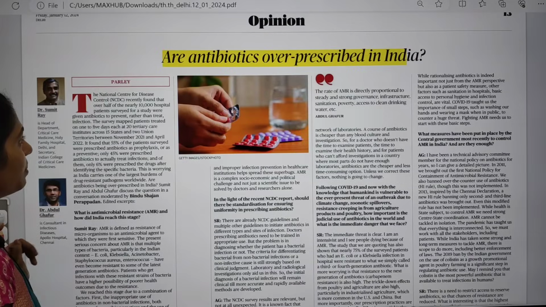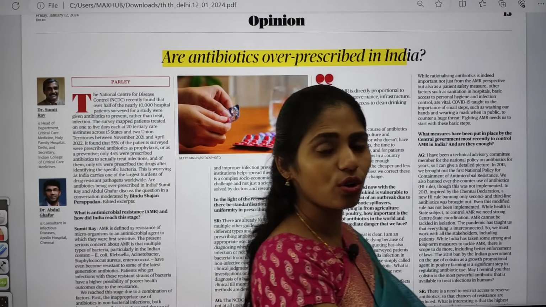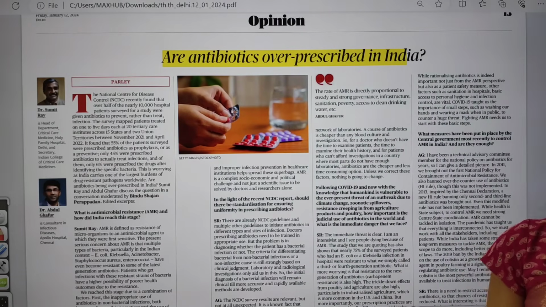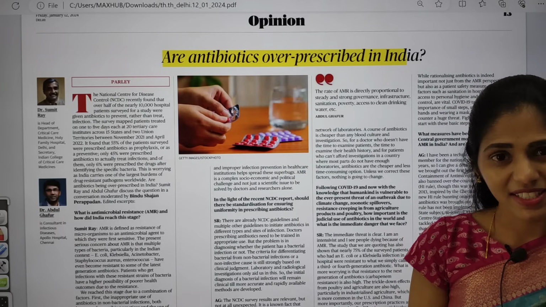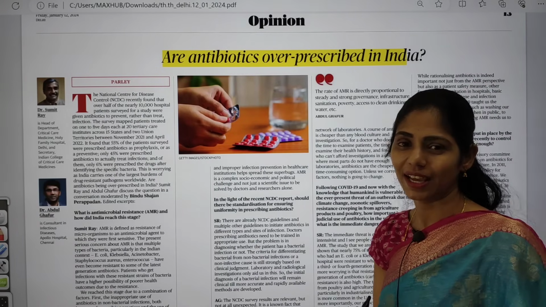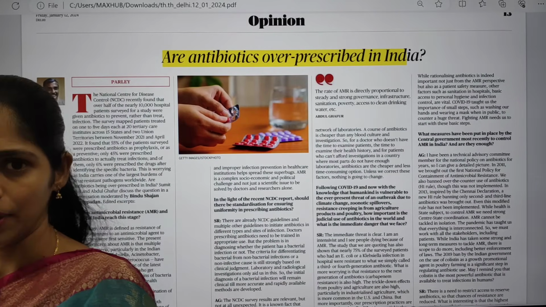The next topic is about whether antibiotics are over-prescribed in India. First, you have to see what the role of antibiotics is. For example, amoxicillin plus clavulanic acid, penicillins, ciprofloxacin, cefpodoxime, cefixime, etc. There are different classes of antibiotics.